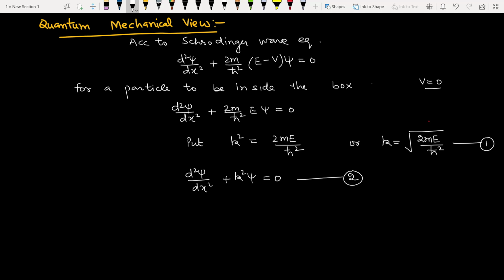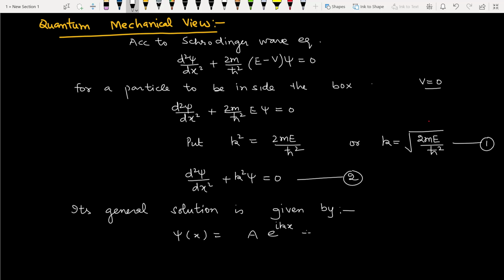The general solution is given by psi(x) equal to A e raised to power iota kx plus B e raised to power minus iota kx.